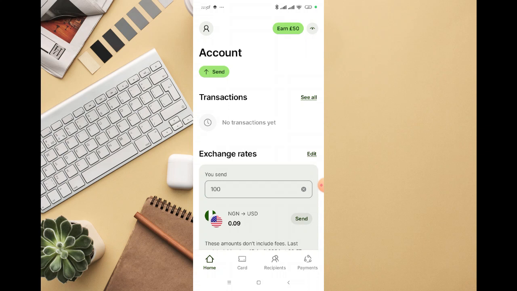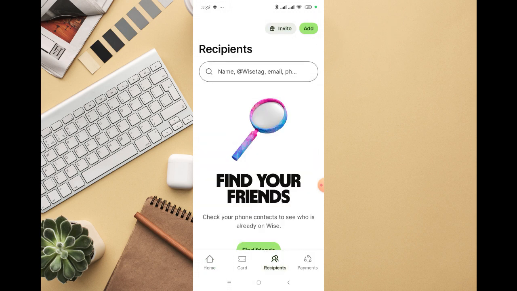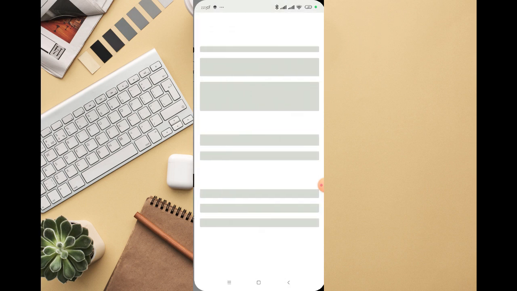In this video, I'm going to walk you through how to invite someone to join Wise platform and also earn commission for doing just that. All you just have to do is log into your Wise account. Then you're going to see recipient down below. Just click on that. Then on the top, you're going to see invite. So just click on that.